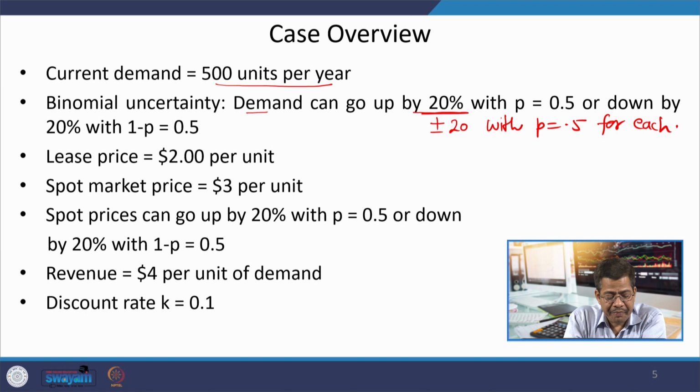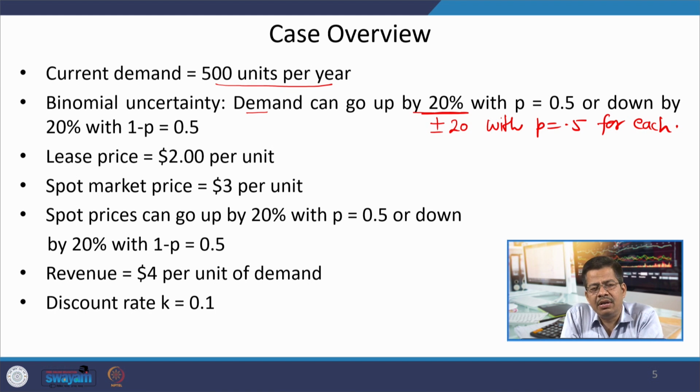Lease price is $2 per unit, spot market price is $3 per unit, spot prices are also liable to change with plus minus 20%. If it is going up, again the equal probability, and down also. You are getting a revenue of $4 per unit and the discount rate is 10%.